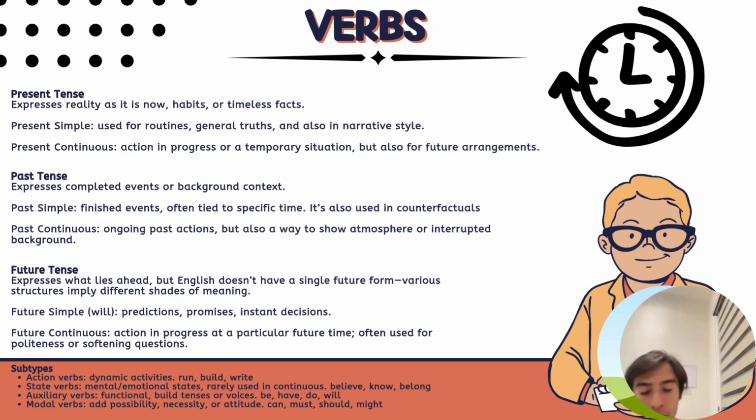Here we have some subtypes of verbs. We have action verbs, which are dynamic activities such as run, build, or write. Then we have state verbs, mental and emotional states, not usually used in continuous, like believe, know, belong. Auxiliary verbs are functional, building sentences or voices: be, have, do, will. Then we have the modal verbs, which add possibility or necessity.